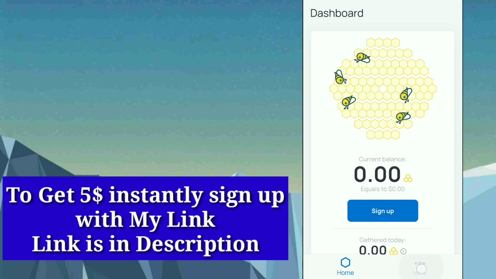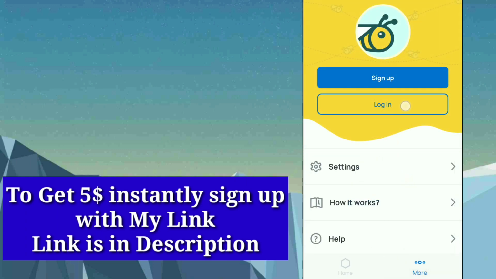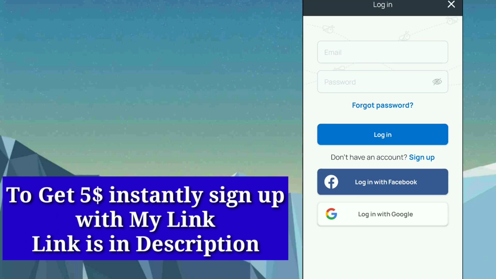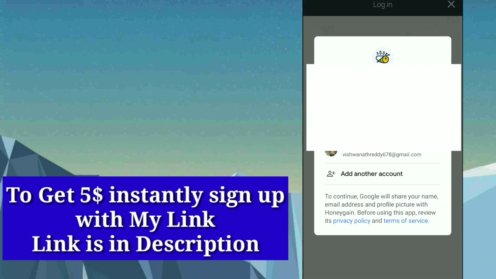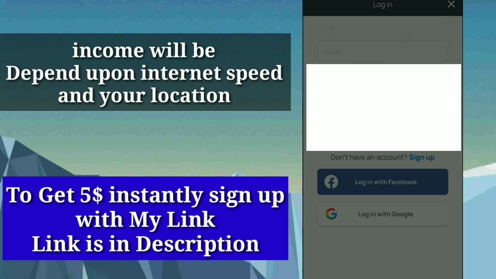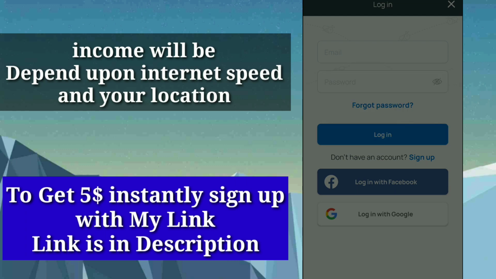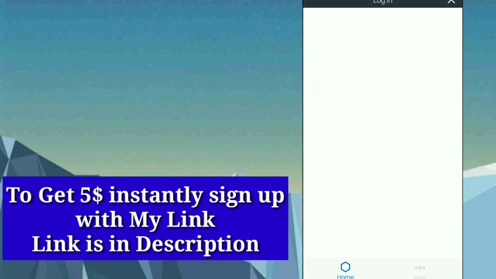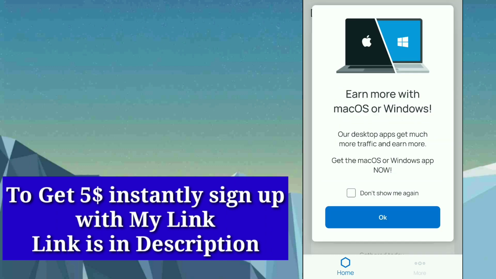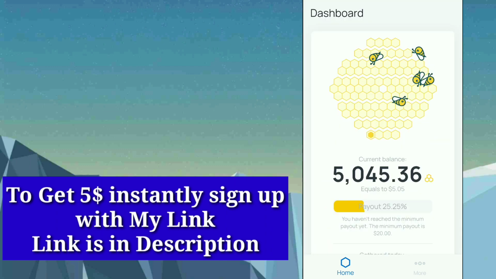Just click on More, and once you click on More, click on Sign in, then Sign in with Google. I already have an account, so I will sign in with my Google account. I will click my name. Over here you need to enter your ID and the password. If you created an account with your ID and the password, you can use those details also. Once you are done, click on OK. As you can see here, we got the same data that is available on the website also.